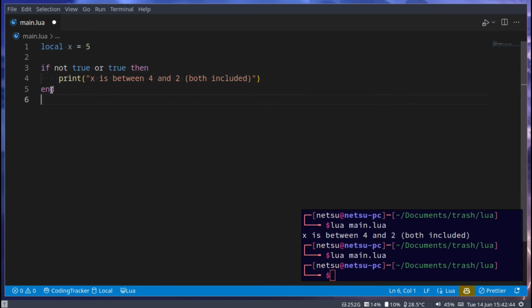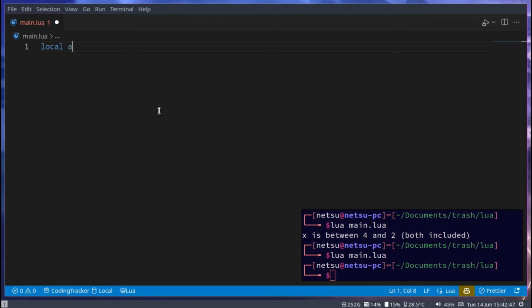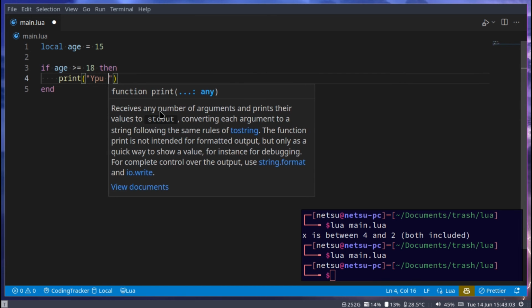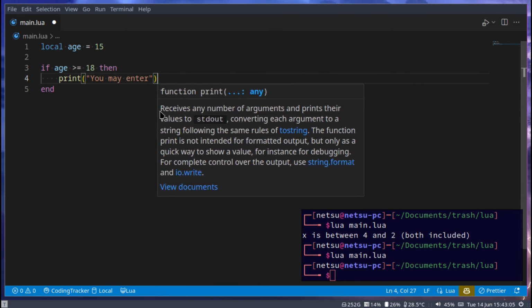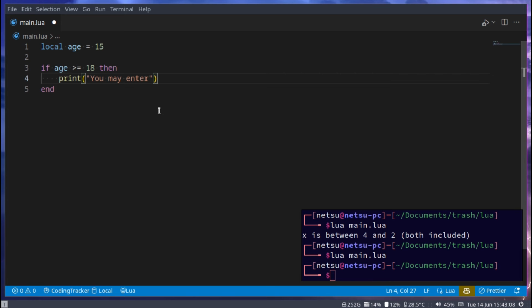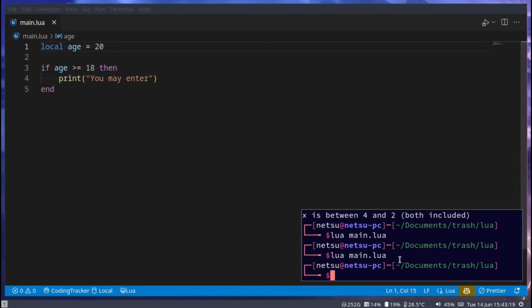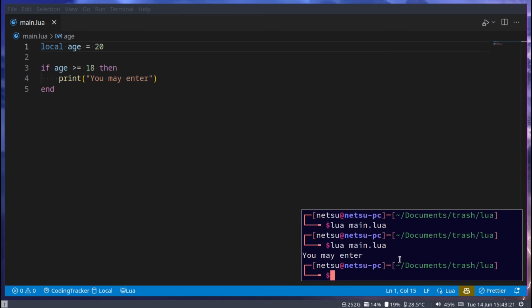So let me show you an example of where an if statement could be useful. Let's say local age is equal to 15. So this person is 15. If age is more or equal to 18, then let's say they want to go into a bar. So we say print, you may enter. They may enter the bar if they're 18 years or older. And here, if this works, it will run. They're not 18 or older, so if we say 20, then you may enter.